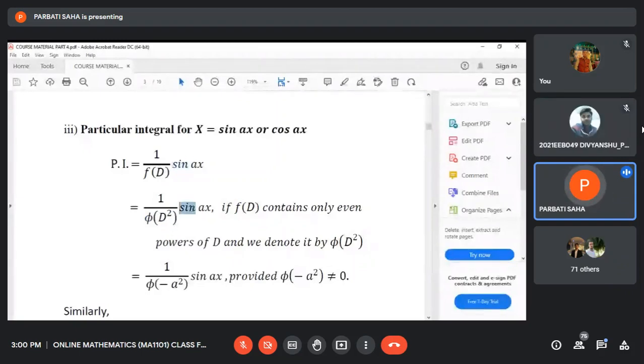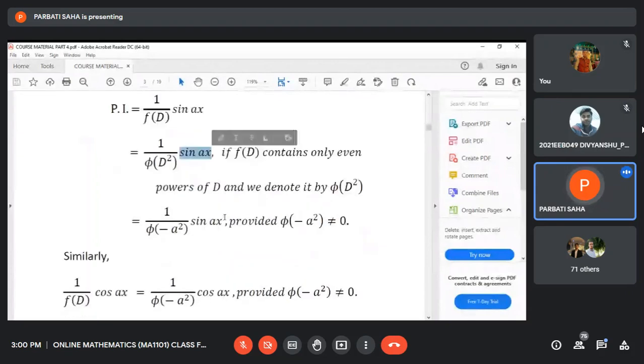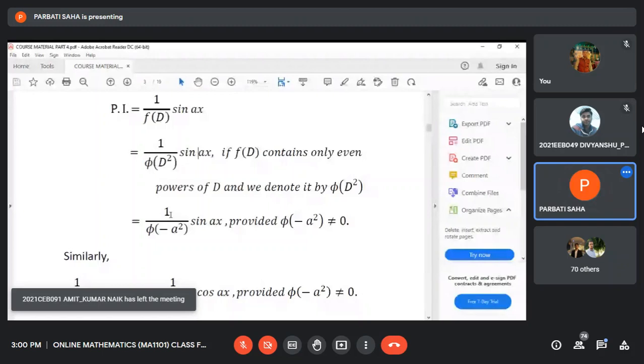And after that, you replace D square by minus a square. What is a? A is the coefficient of x in the sine function or cosine function. Note this point very seriously, that D square is replaced by minus a square, not minus a whole square.